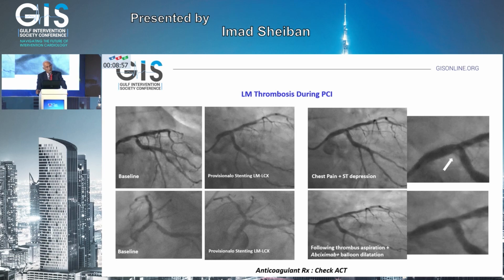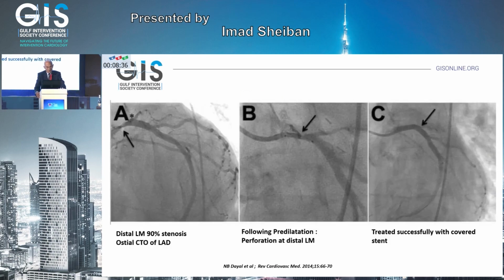This might be due to underexpansion of the stent because of inadequate lesion preparation, as in this case, and this again needs thrombus aspiration, as well as post-dilatation, and it is also recommended to check with intracoronary imaging.